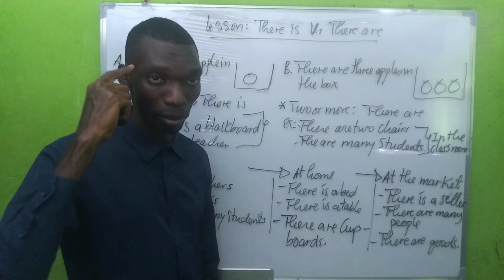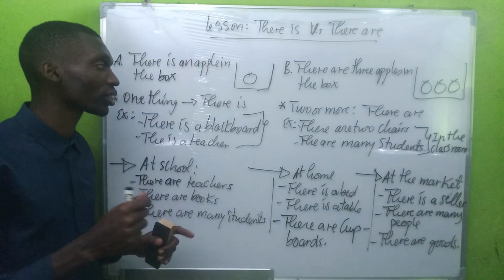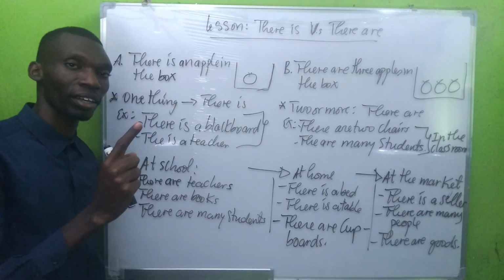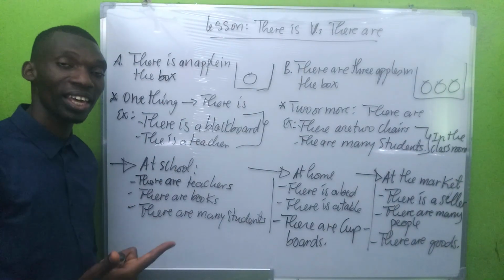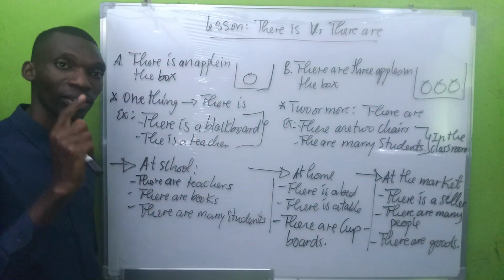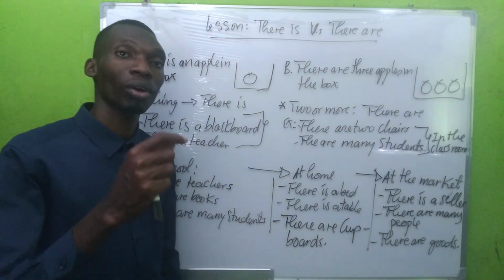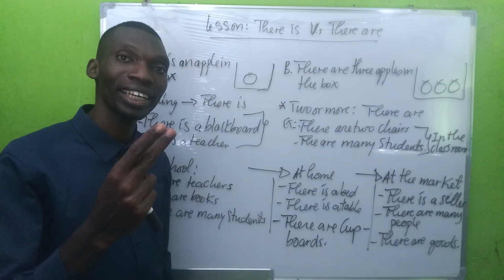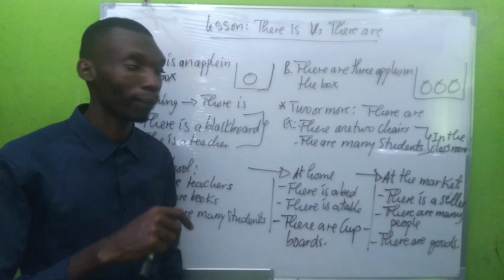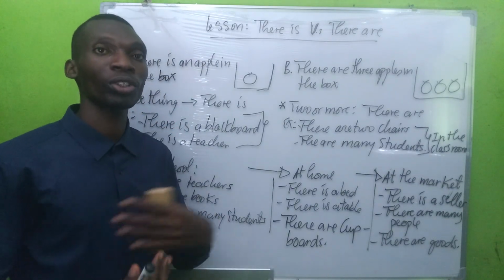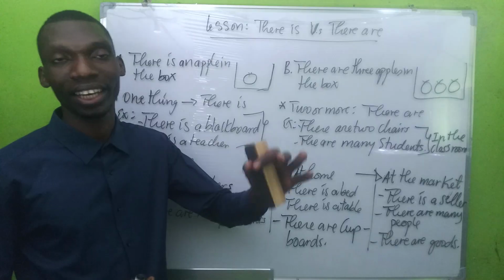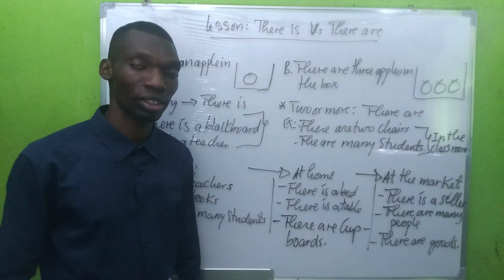So something to keep in mind is that we use there is to talk about one thing. It can either be a person, a thing, or an animal. And there are is used for two people, two animals or two things or more. So let's see how to use them in real life, in different places. So this is what we're going to see also.